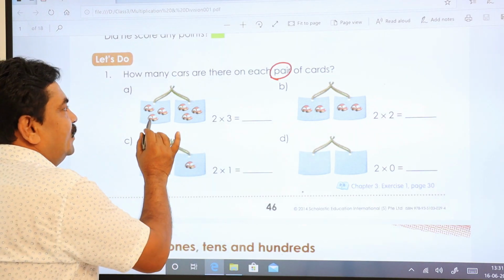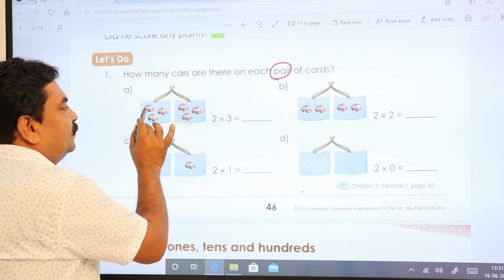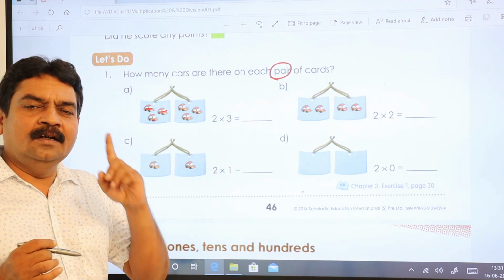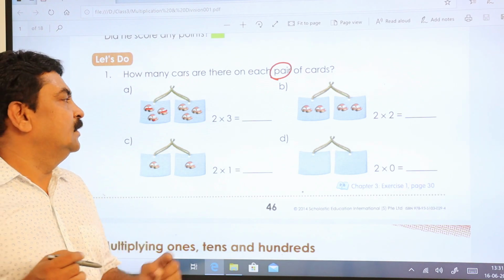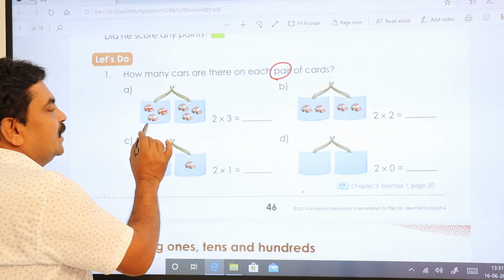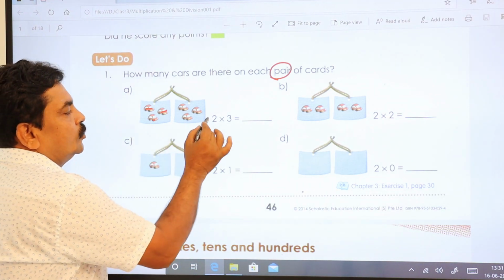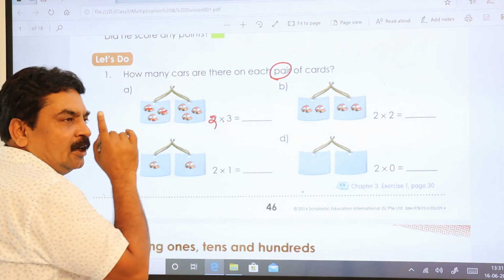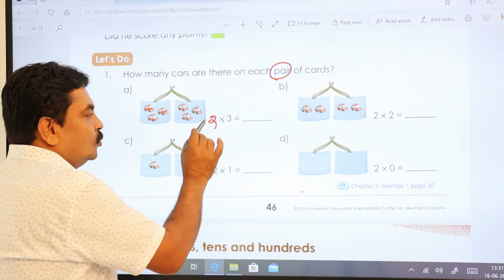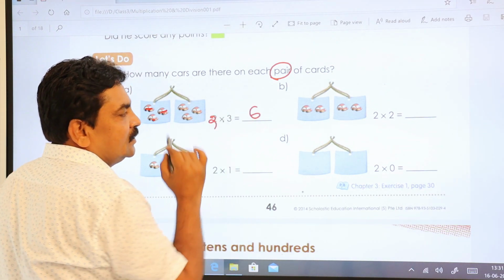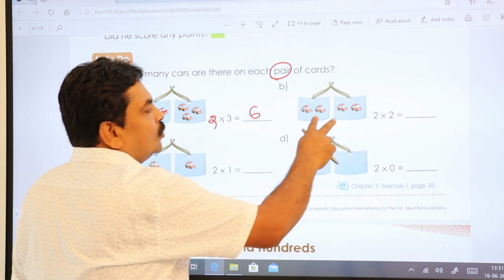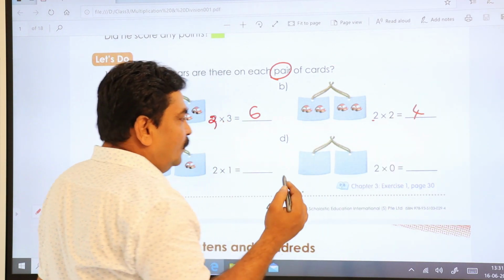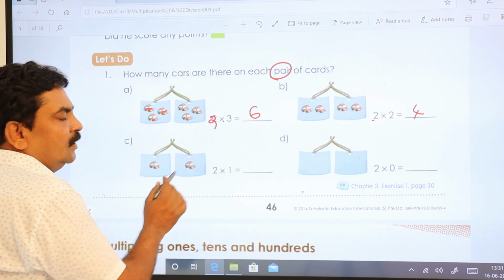On each card, you find a picture of 3 cars. 3 cars on each card, and there are 2 cards. How many cards are there? 2 cards. So 2 cards into how many cars on each card, 3. So 2 into 3 is how much? 6. Similarly, 2 cards having 2 on each. So 2 into 2, 2 2s are 4.